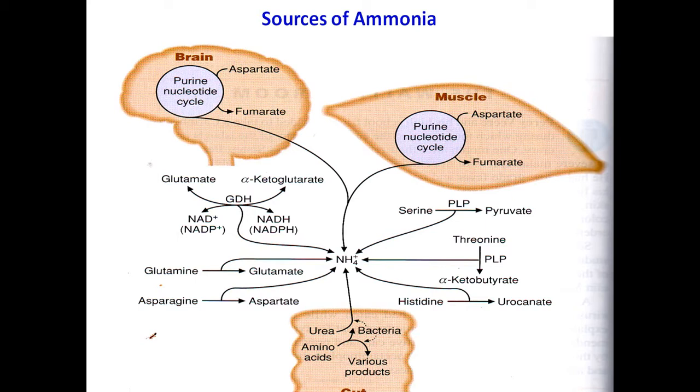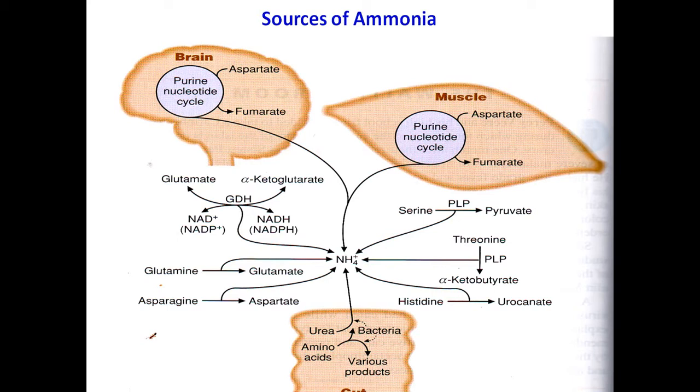And the formation of pyruvate from the amino acid serine also involves the release of ammonia. Then conversion of the amino acid threonine to alpha ketobutyrate also releases ammonia. And conversion of the amino acid histidine to urocanate, this is catabolism of histidine, involves the formation of ammonia.